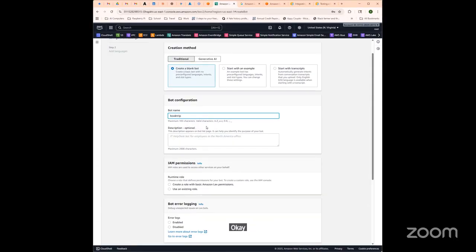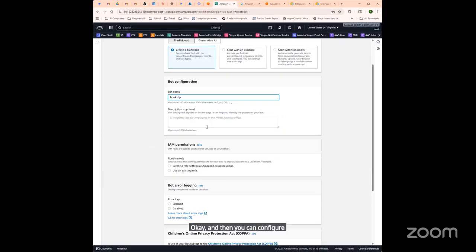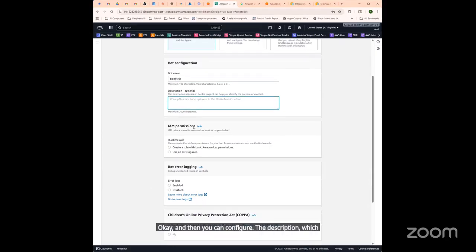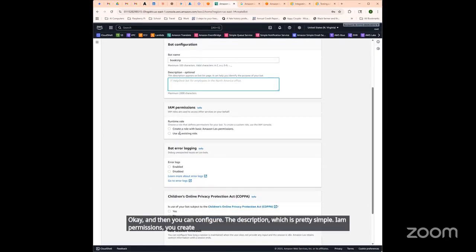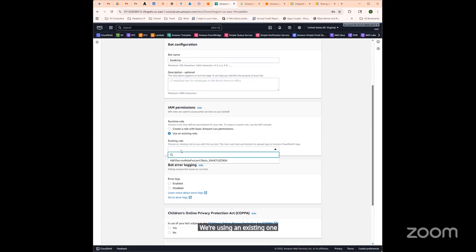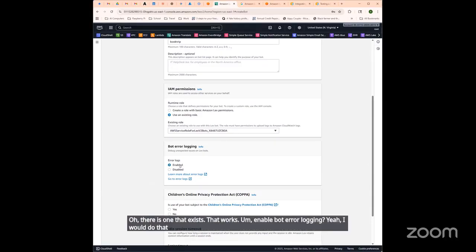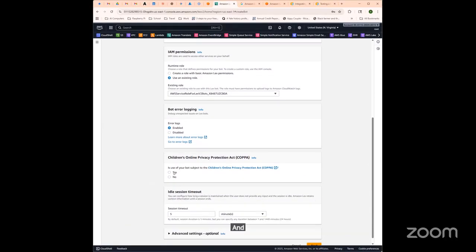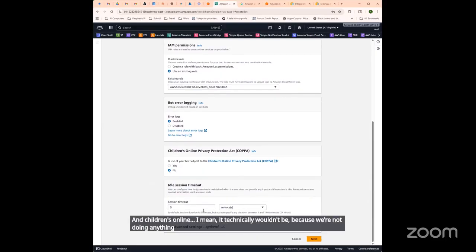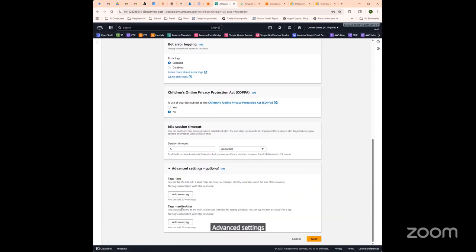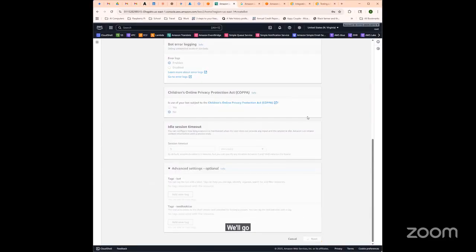Okay. And then you can configure the description, which is pretty simple. IAM permissions, you create a basic role. We're using an existing one. I don't think we have one. Oh, there is one that exists. That works. Enable bot error logging. Yeah, I would do that. And children's online privacy, I mean, it technically wouldn't apply because we're not doing anything. Idle session timeout, 5 minutes. That works. Advanced settings, so tags. Tags for test bot alias. That works. Okay, we'll go for the next.